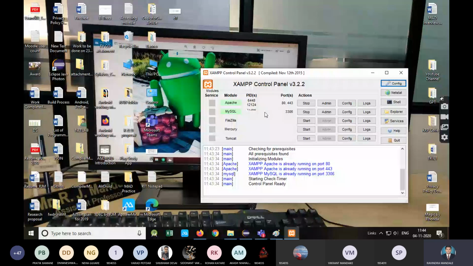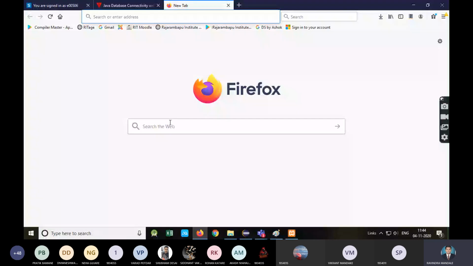Now to get the user interface, a very good user interface, you'll get it through some web pages. Through the browser I'm going to access the MySQL user interface. To access that user interface, some web pages are required, and to run those web pages, I require a server.